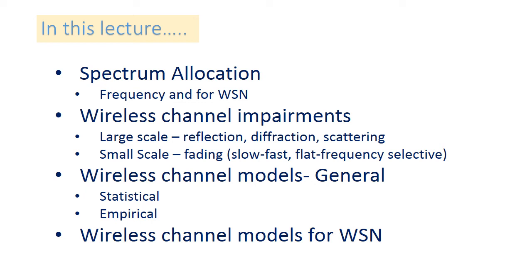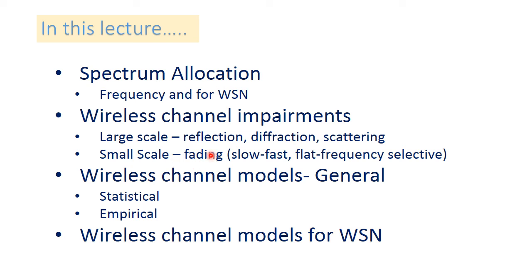In the first lecture of this chapter we will discuss the frequency bands allocated for the wireless sensor network. Then wireless channel impairment can be broadly classified into large scale effect and small scale effect. Large scale effect covers the reflection, diffraction and scattering as the electromagnetic wave passes through the air as a medium. Small scale is referred to as fading.